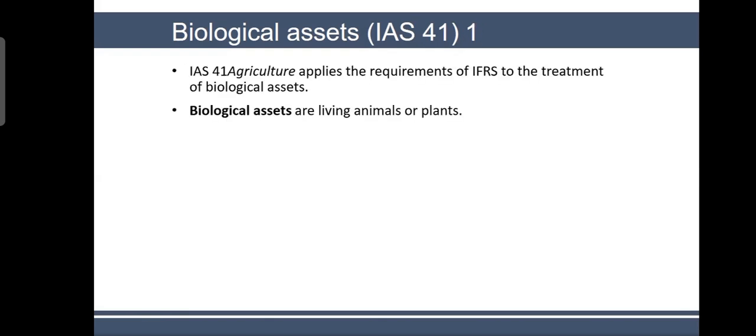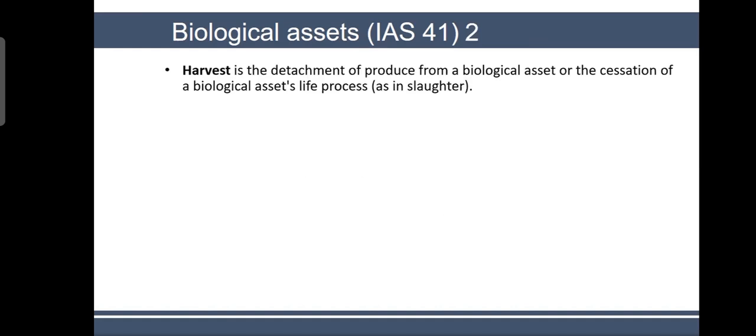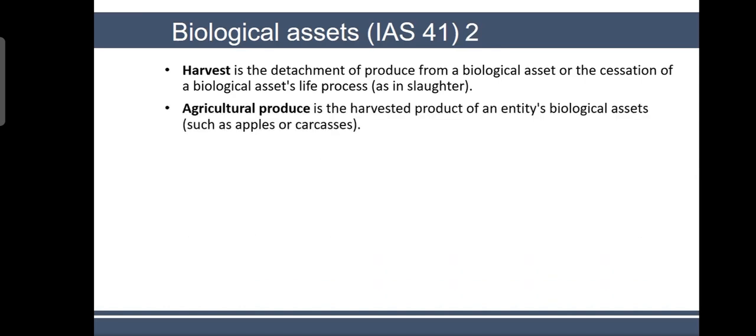So a biological asset is the living animal or plant. For example, a tree which is alive and which gives you fruit, probably an apple tree, or probably a cow or a goat. And harvest is the detachment. Harvest is what you get from there. For example, you get milk, you probably get wool, you probably get meat, or you may get apples. So when you detach the yield, the output, the produce, that is called harvest. Agricultural produce is the harvested product of an entity's biological assets, such as apples or carcasses.